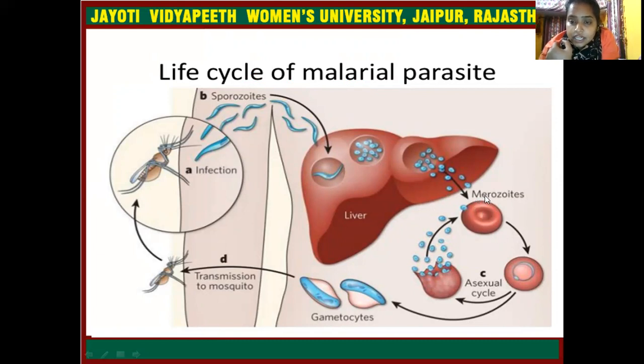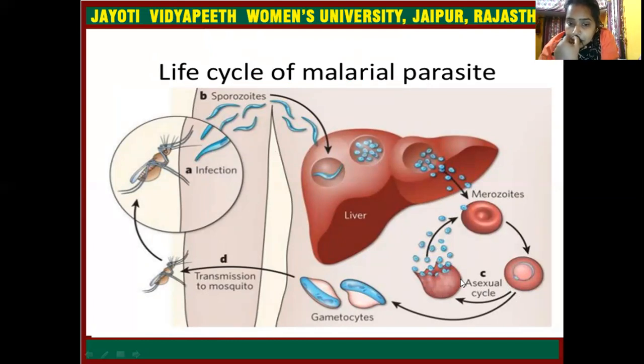Then merozoites attack the RBC and form a signet ring shaped structure. This is the asexual cycle performed in the liver and RBC. Then the RBC ruptures, merozoites spread out and again attack other RBCs.